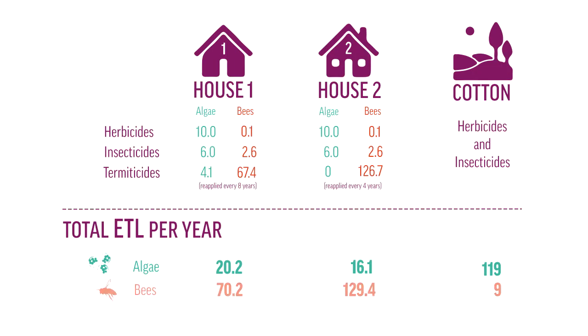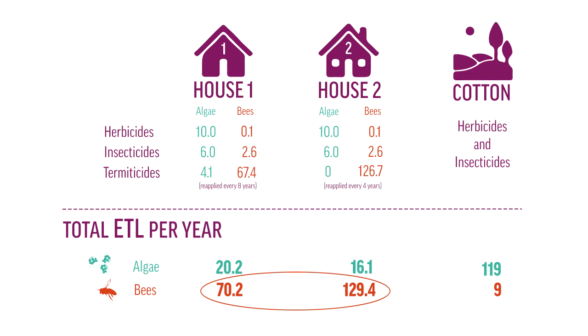We can also see cotton's ETL for bees is much lower than the suburban homes. This is because the active ingredients applied to an average cotton farm per hectare per year are much less toxic to bees than the active ingredients applied to these average suburban homes per hectare per year. And we can see House 1's product choice gives it a much lower ETL for bees than House 2. So that means House 2 is worse for the environment, right?